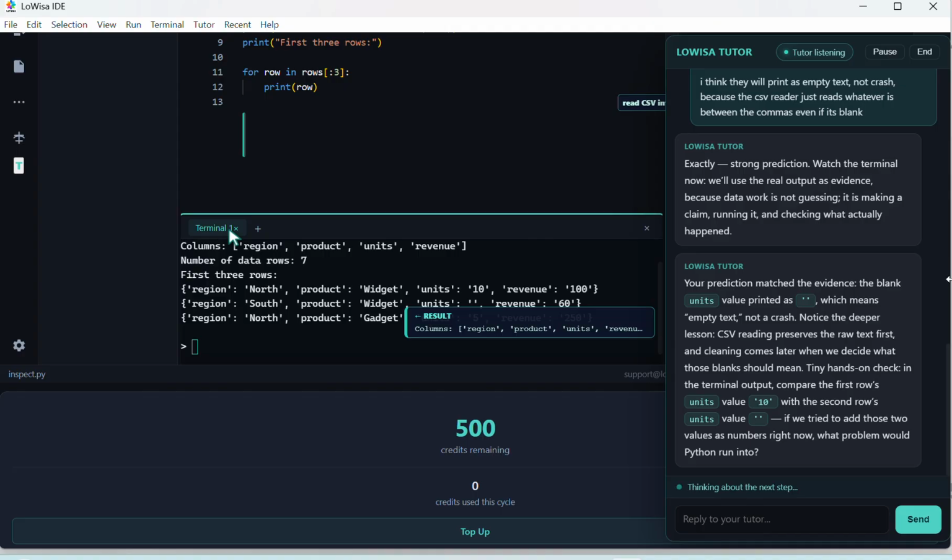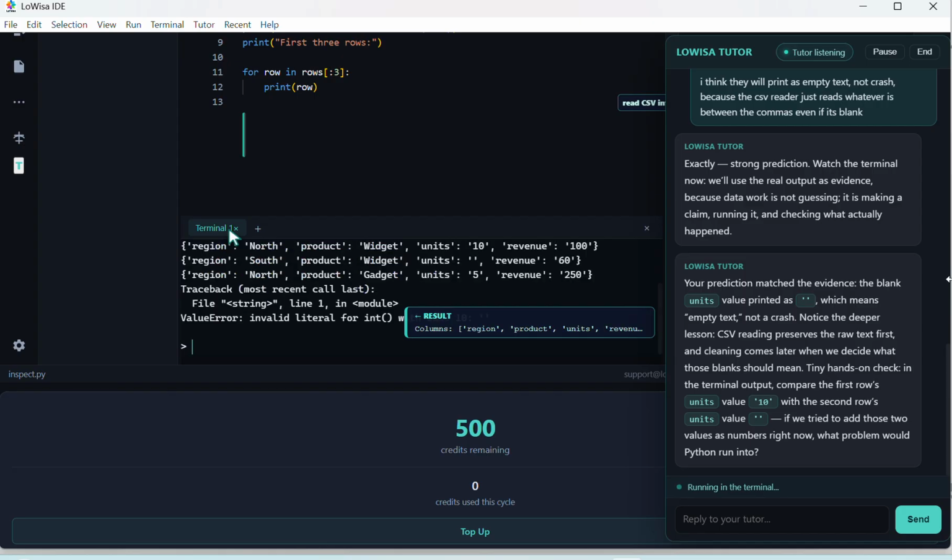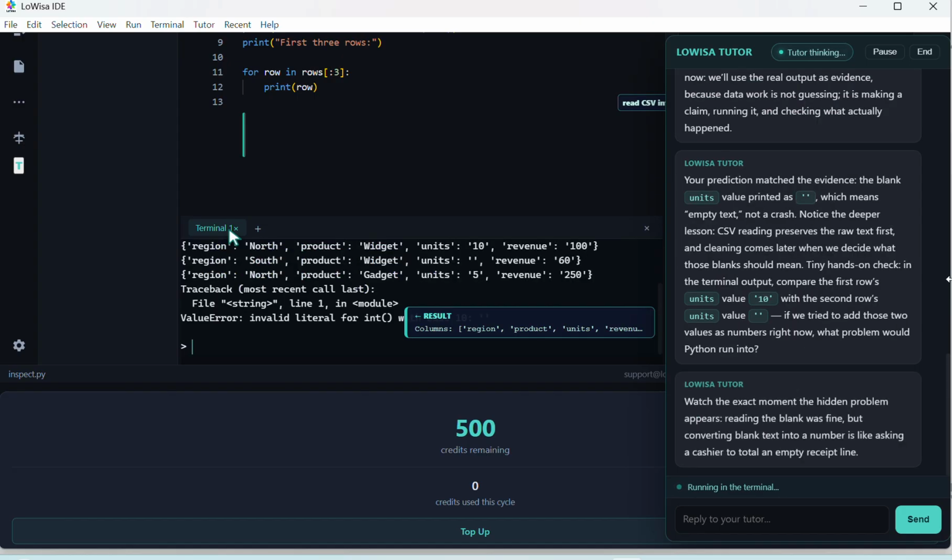Your prediction matched the evidence. The blank units value printed as empty text, not a crash. Notice the deeper lesson. CSV reading preserves the raw text first, and cleaning comes later when we decide what those blanks should mean. Tiny hands-on check.